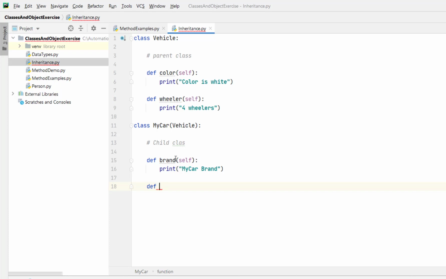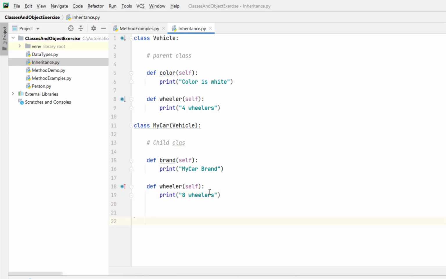So what we are going to do, we are going to override the parent method of the Vehicle class, that is wheeler. So PyCharm has already suggested you can use this method of the parent class. And if you look at this symbol, this shows overrides method in Vehicle. And if I click on this, it's going to point out this is the method you are going to override. And I'm going to print here 8 wheelers.